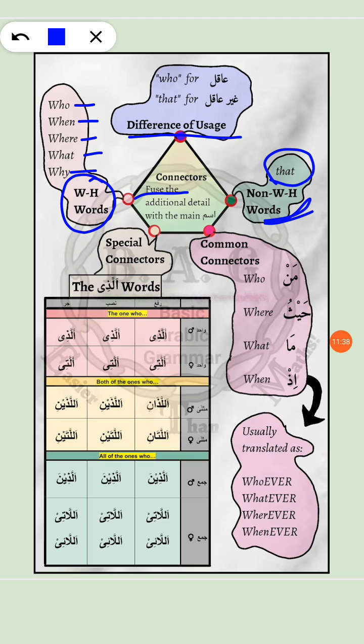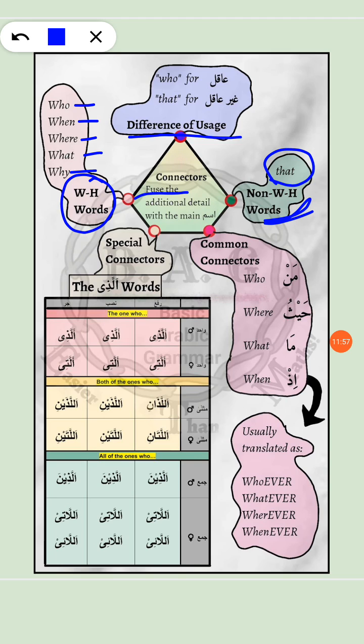What should have been there? It should have been that: the book that changed my life. This is it. In Arabic, of course, just as we have this rule in English, the same thing applies in Arabic as well, that if you have to use a connecting noun for an aqil.